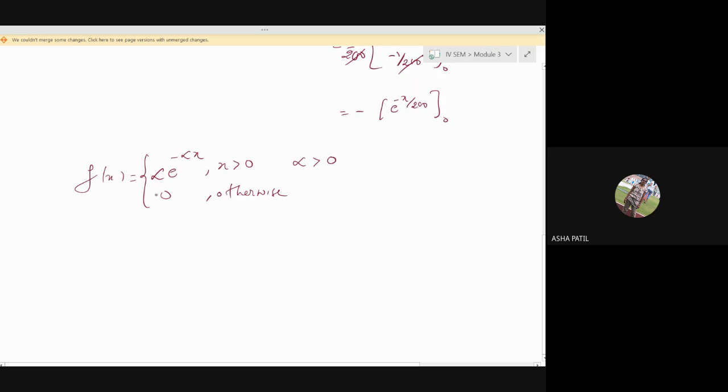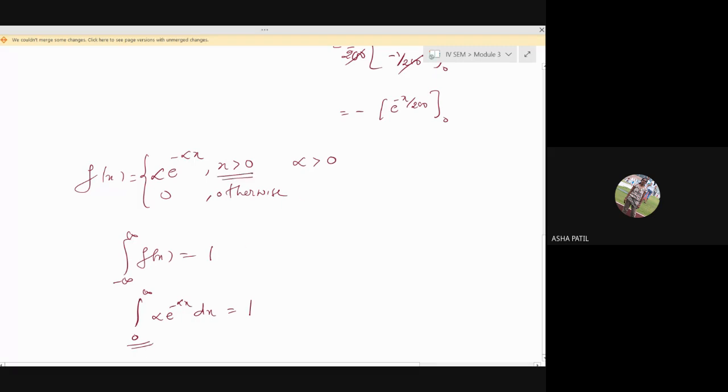We have shown that the function is positive because alpha is positive and x is positive. If you take the integration of this function from minus infinity to plus infinity, you will get 1. That is, the integration from 0 to infinity of alpha e raised to minus alpha x dx is 1, because x is always greater than 0 here.